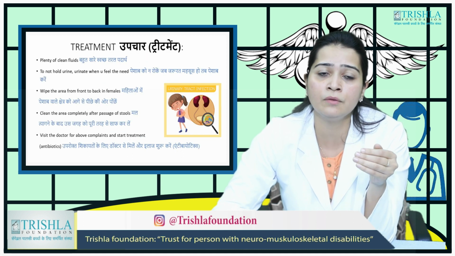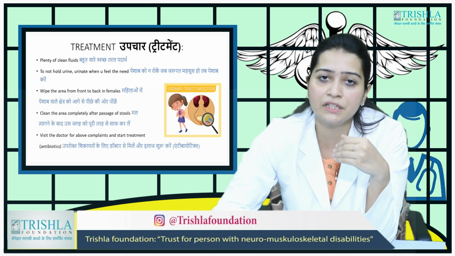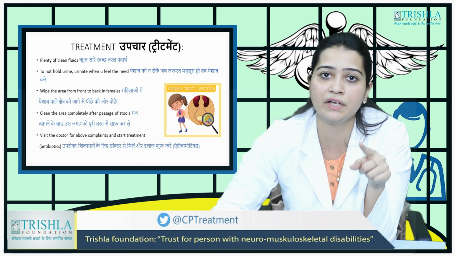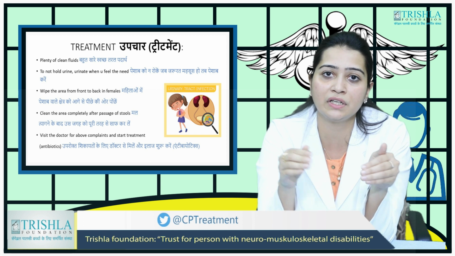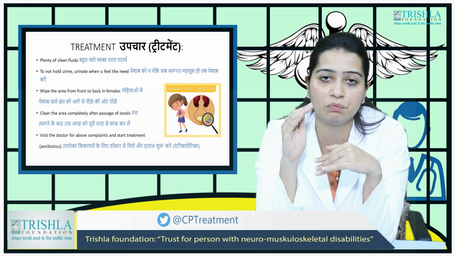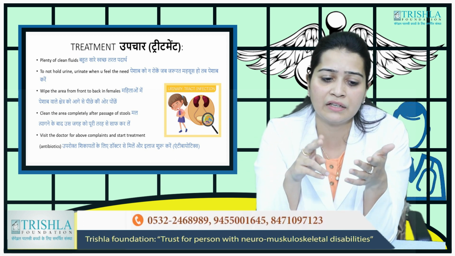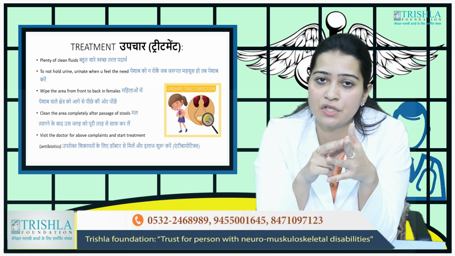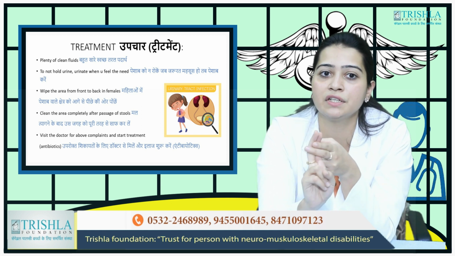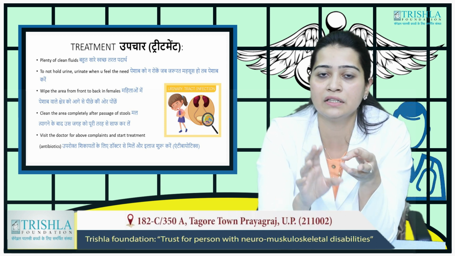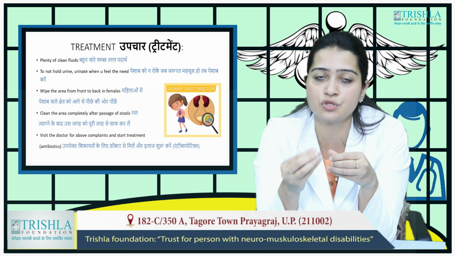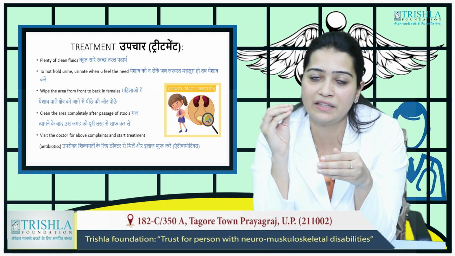How does one treat it? A lot of clean fluids, plenty of clean fluids. Clean fluids are very, very important. So if you do not have access to it, get packaged drinking water, but it should be a clean fluid. Then at the same time, juices like cranberry juice also help in urinary tract infections. And you should make the child understand that when the child feels the urge to urinate, please go there and then.